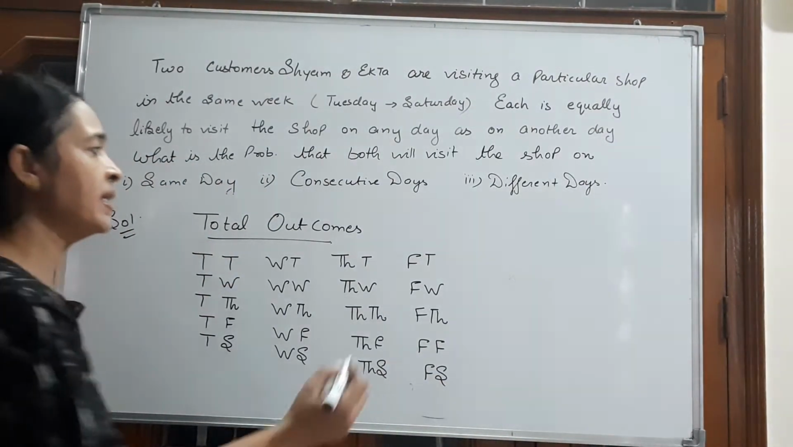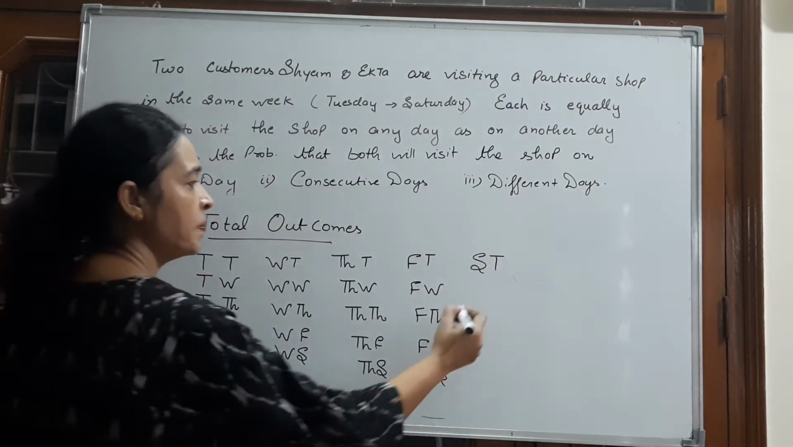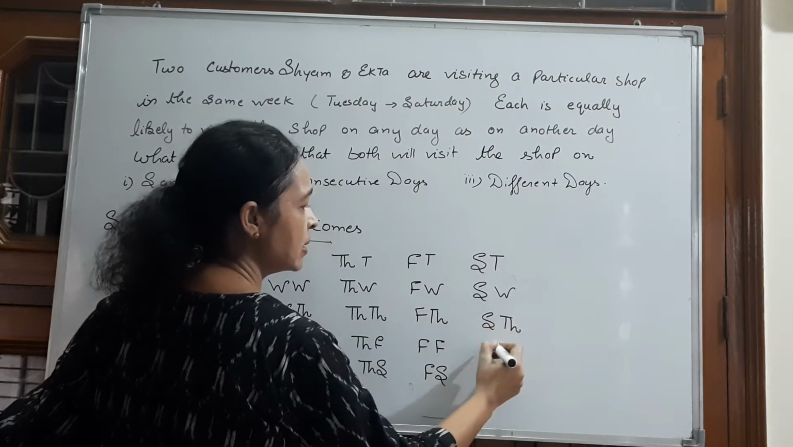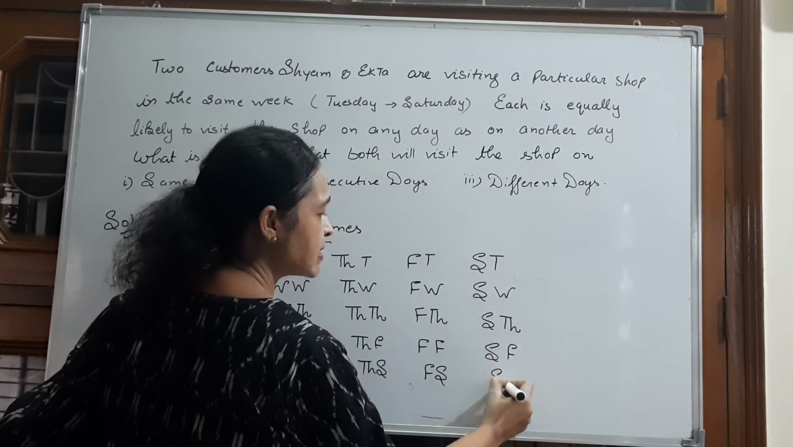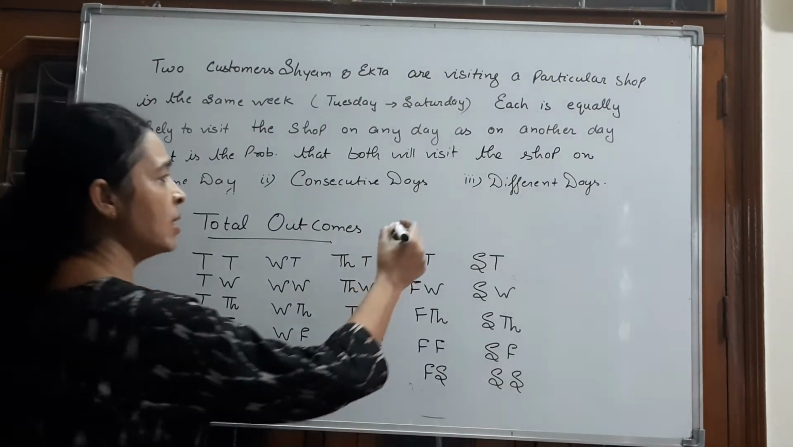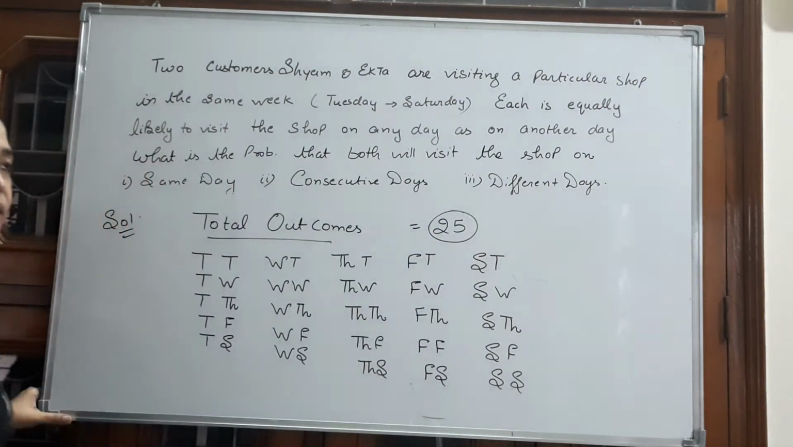Or what may be the case? Shyam visit on Saturday and Ekta on Tuesday, Saturday and Wednesday, Saturday and Thursday, Saturday and Friday, or Saturday and Saturday. Clear? These are the total outcomes. How many total outcomes are there? We have 25 total outcomes.